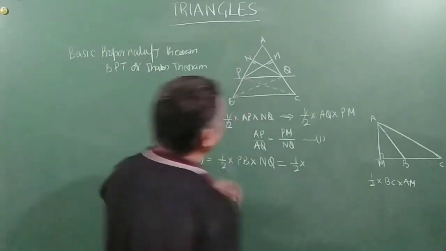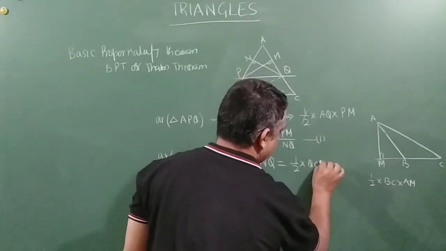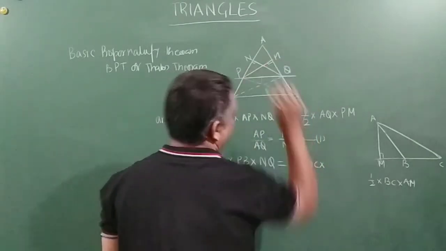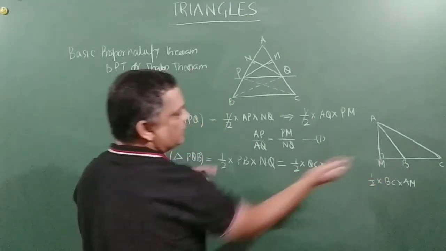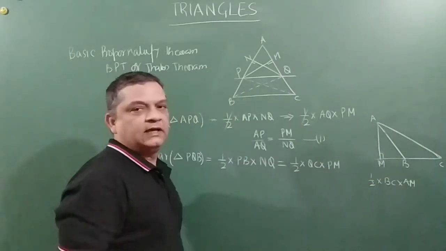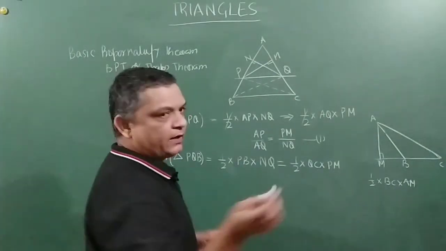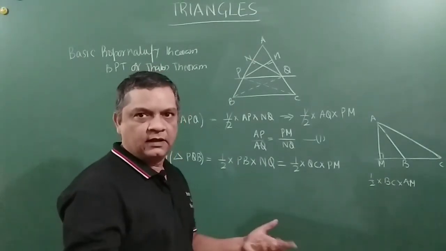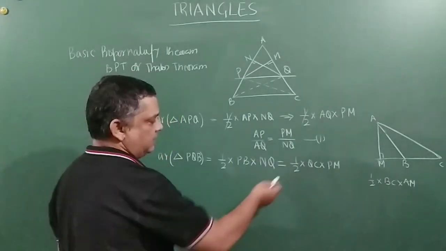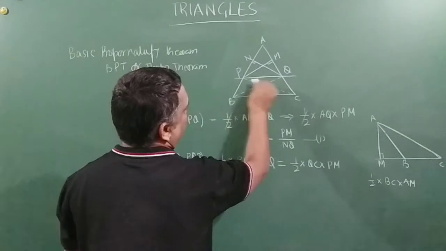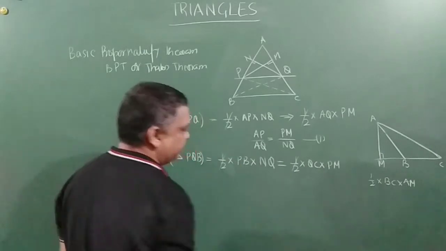Similarly, half into this triangle, that is QC, base is QC into PM. You are getting my point? I have already equated it because just now I showed you that if I draw two triangles or multiple triangles between two parallel lines having the same base, then the area will be same. So area of this and area of this has to be same, right? So again cancelling half and half.